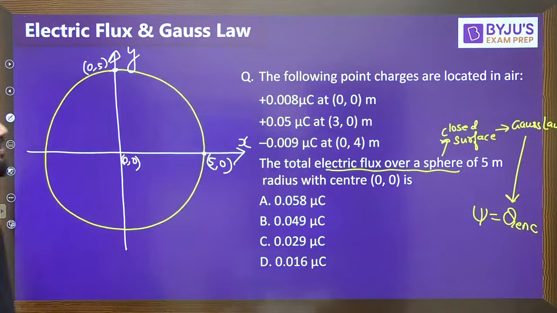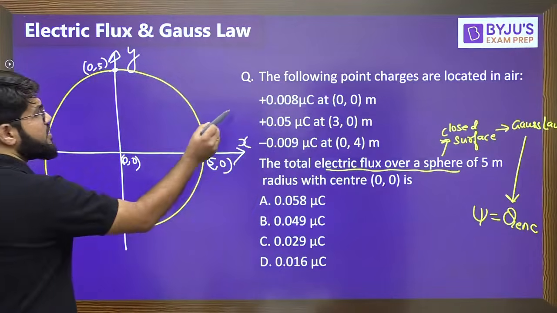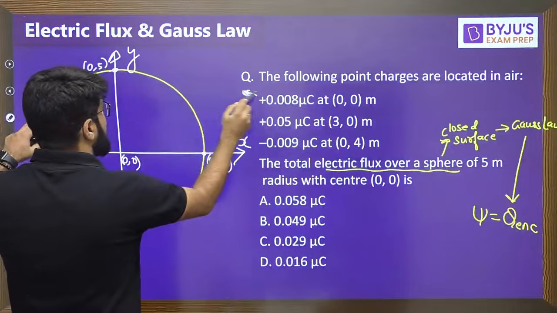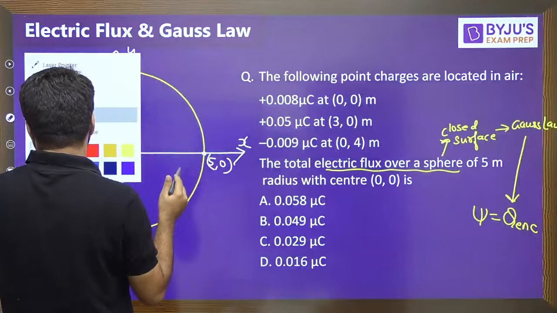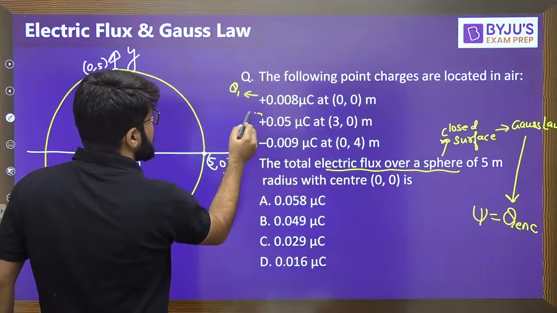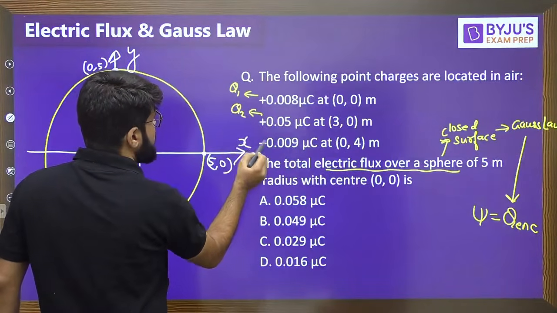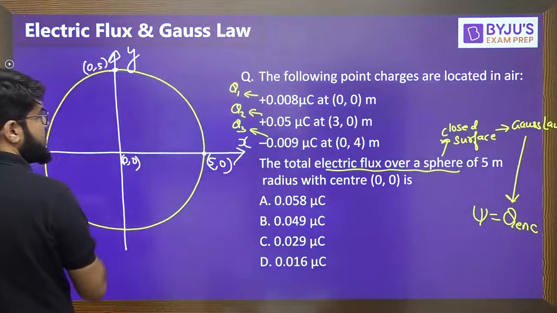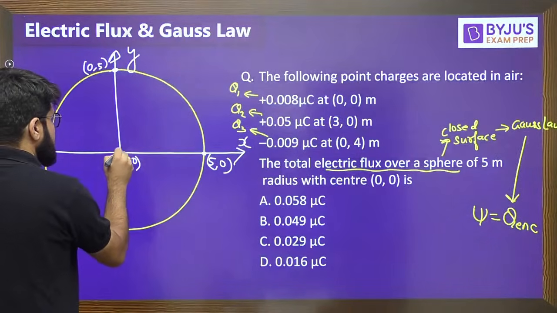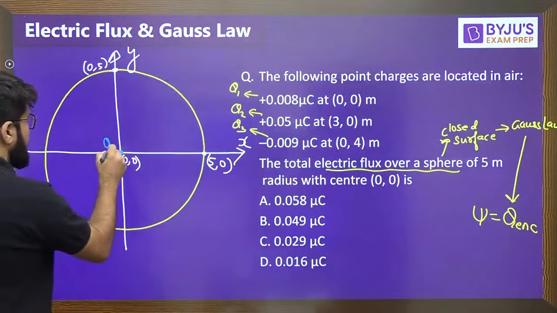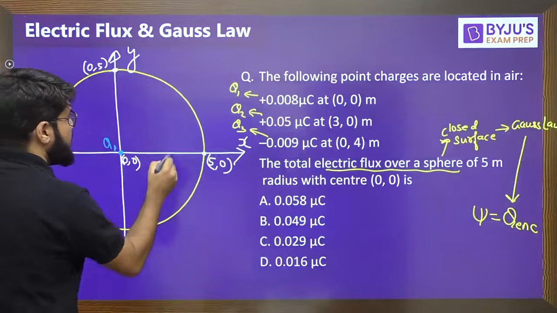Yes, got it? Okay, Ruby gives the answer. So let us locate the charges. Let me call this charge Q1, which is 0.008. Q2 is 0.05, and Q3 is minus 0.009. Now let us locate these charges. Q1 is at origin. Then Q2 is at 3, 0.